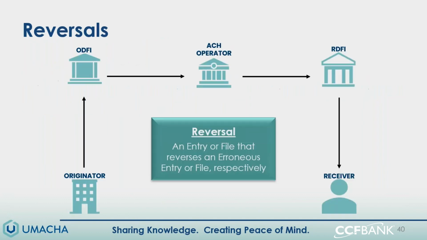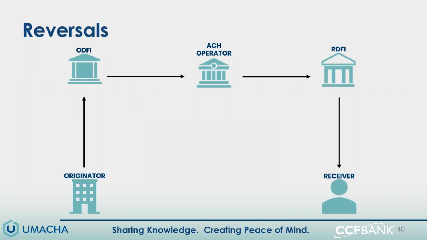All right, so reversal. This is going to be an entry or a file that reverses an erroneous entry or file. So, right, we're reversing something that was erroneous. It may allow for the originator, the ODFI, or the operator to rectify an erroneous entry that was sent to a receiver. And I say may because it doesn't always, right? If we are attempting to reverse a credit that was sent and that money has been spent, funds aren't available, we're probably not getting our money back. And let's look at a scenario here where we can see that.